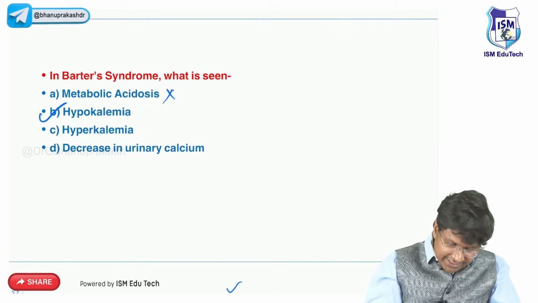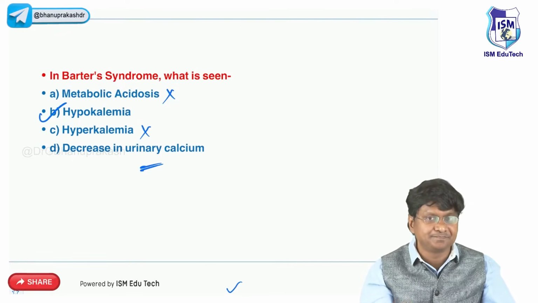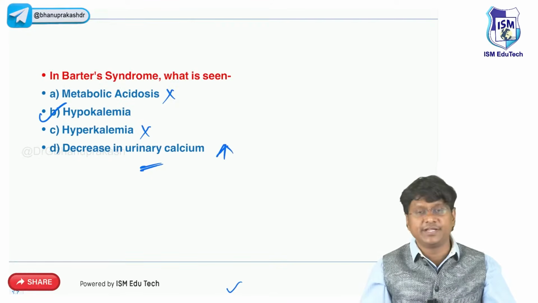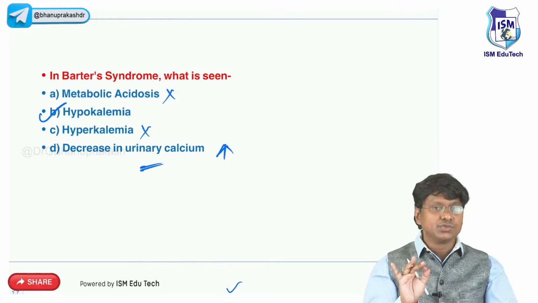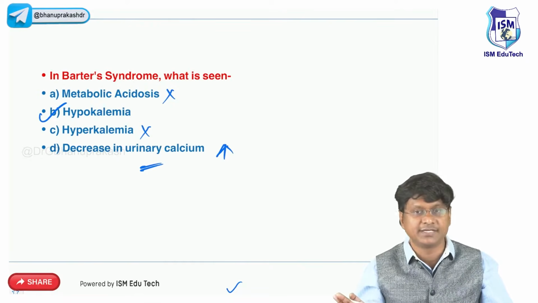Okay, not metabolic acidosis. Hyperkalemia will not be there. And what will happen to your urinary calcium? There will be an increase in the urinary calcium levels. I'm very sorry for that. So the answer will be hypokalemic metabolic alkalosis. So that is your Bartter syndrome, right?